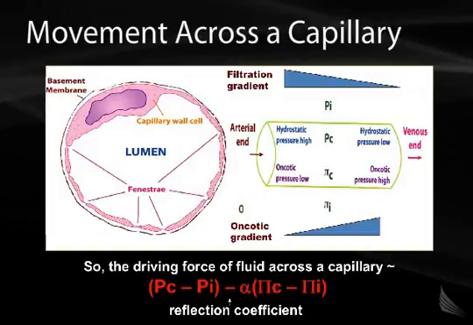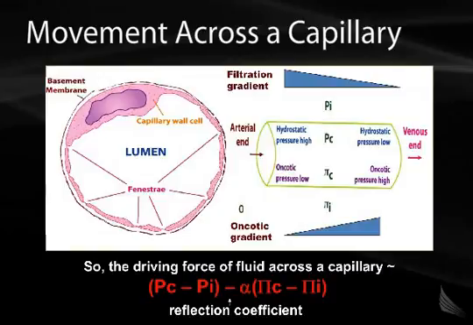Another way of expressing these relationships is shown at the bottom of the slide. This equation relates the hydrostatic force to the oncotic force. The hydrostatic force is expressed as P sub c minus P sub i, and the oncotic force is expressed as pi sub c minus pi sub i. These two variables are related by the coefficient shown here as alpha, the reflection coefficient.